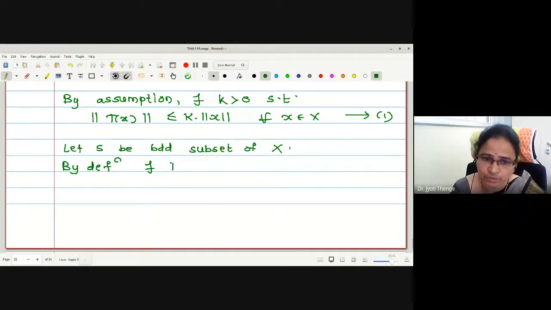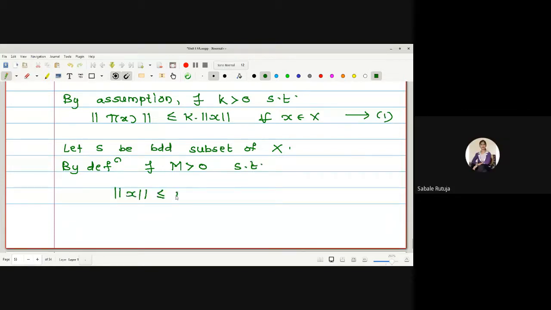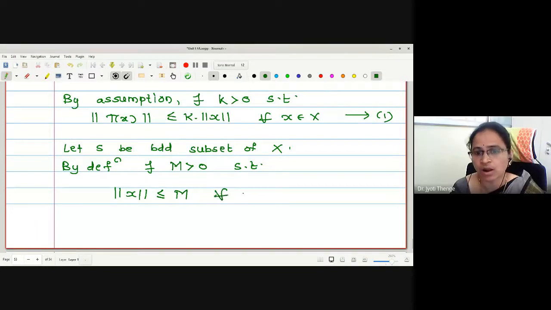K I have used, so let me use another scalar, say m greater than 0, such that norm of x is less than or equal to m for all x in S. Let me call it statement number 2.